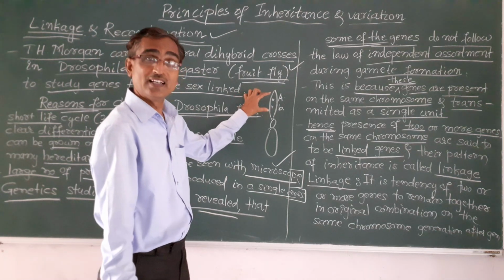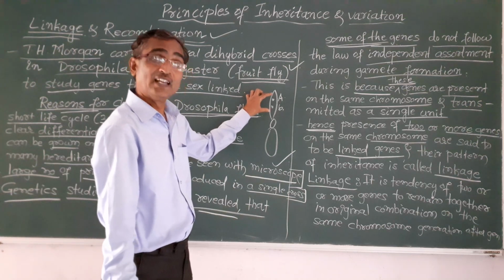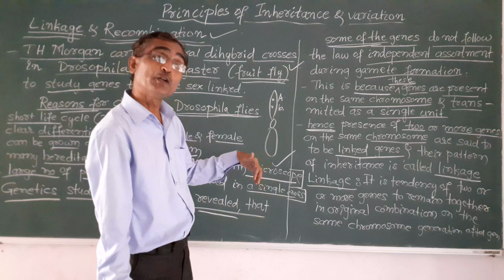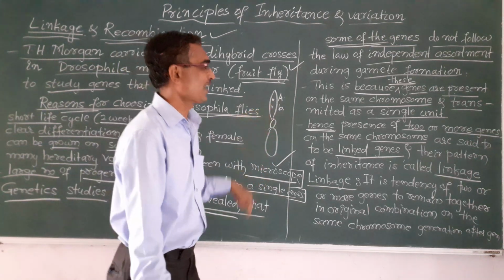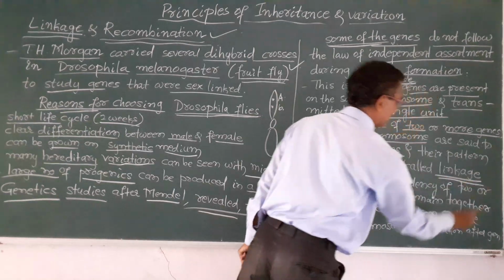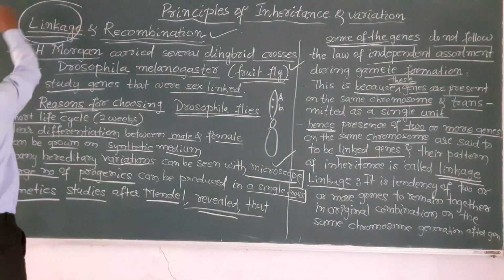Their pattern of inheritance together without separation is called linkage.